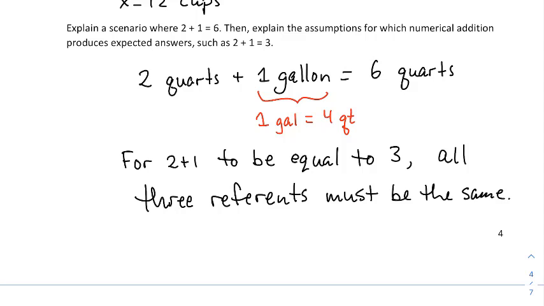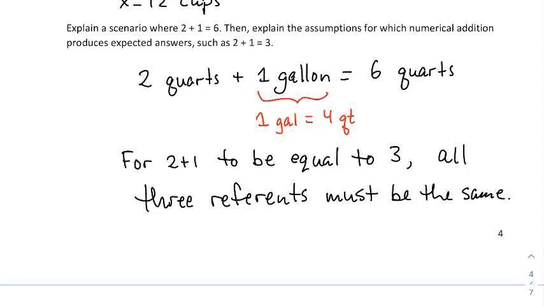But I could justify that 2 plus 1 is 6 depending on what reference I put on these. And you might come up with a different situation, but the one I came up with was 2 quarts plus 1 gallon. Now, a gallon is measured in quarts. It's 4 quarts. So if you take 2 quarts of a liquid and you add 1 gallon to that, it's perfectly reasonable to say that you now have 6 quarts.